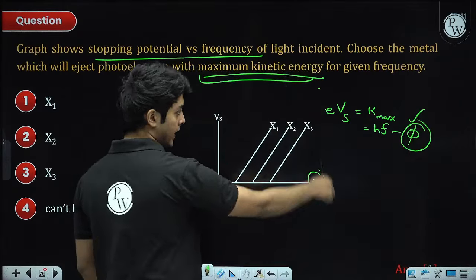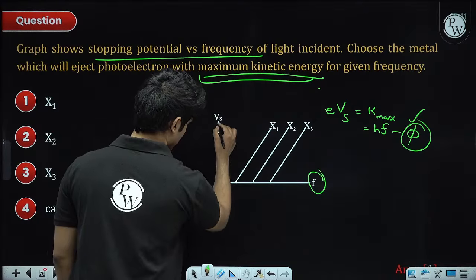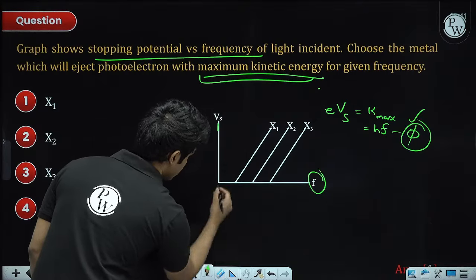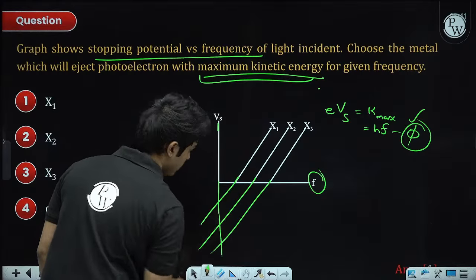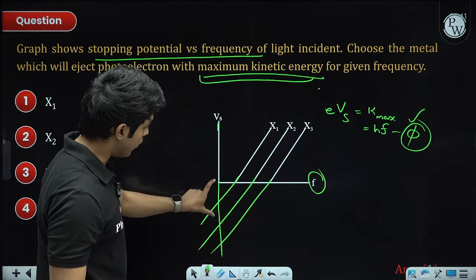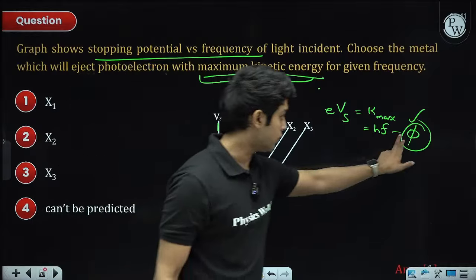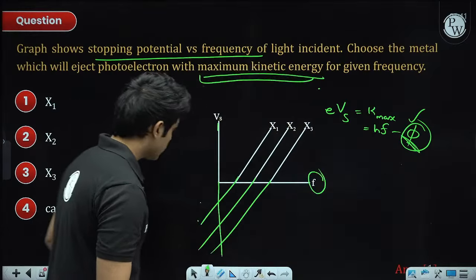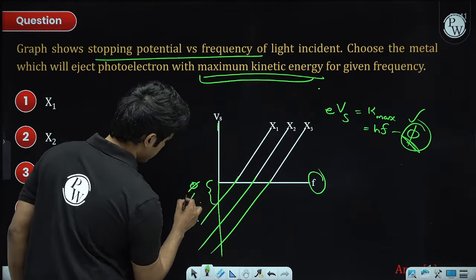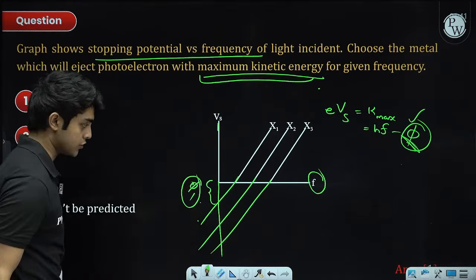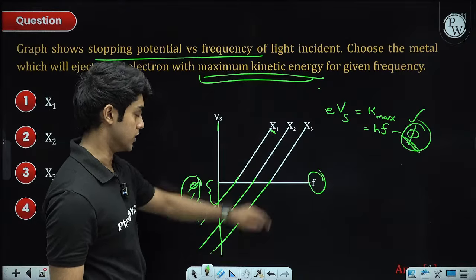Of course it will be negative, right? That's why if you extend these, all the y-intercepts are negative, but the magnitude of this y-intercept is proportional to the work function. So this graph, if I call it as phi 1, this is the smallest work function. This material will have the smallest work function.